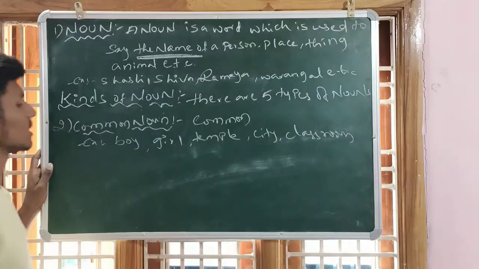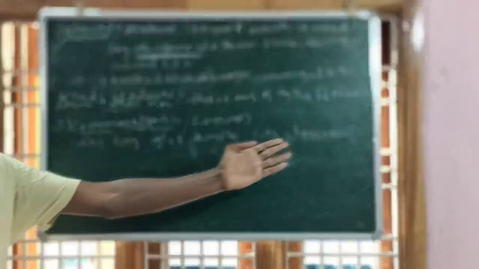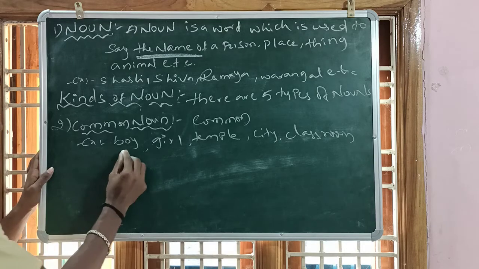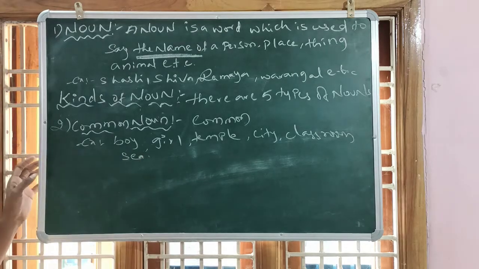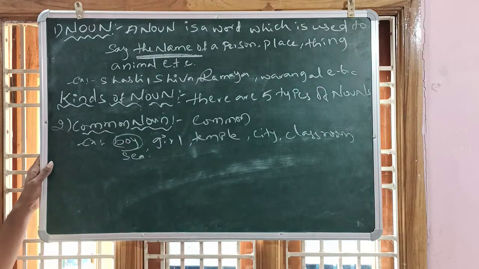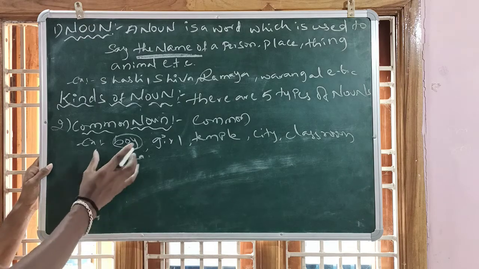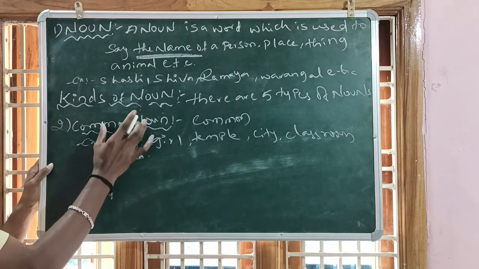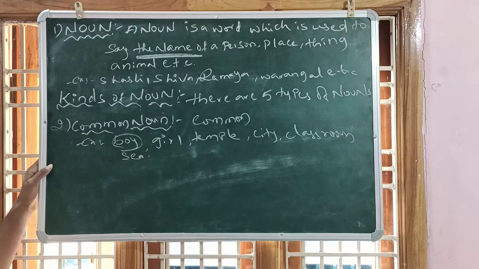These all are examples of the common noun, because classroom may not be only this classroom. There are many classrooms in the world, on the earth. We can also take the sea. This is not the only sea. Boy is not only one boy. There are many boys in the classroom, but all the boys in the world are commonly considered as a boy. That is the common noun.